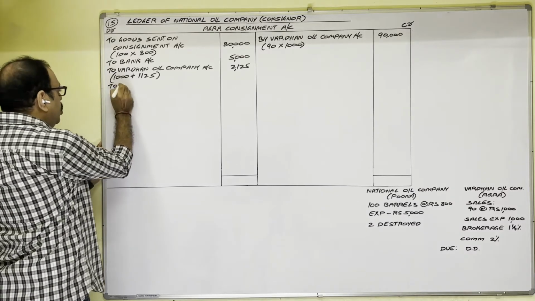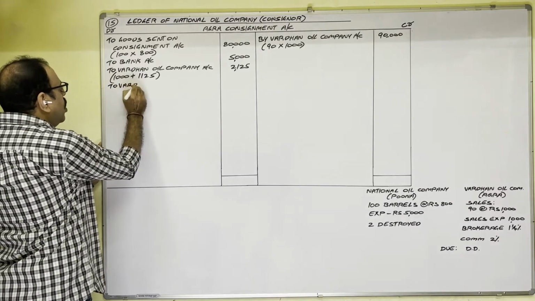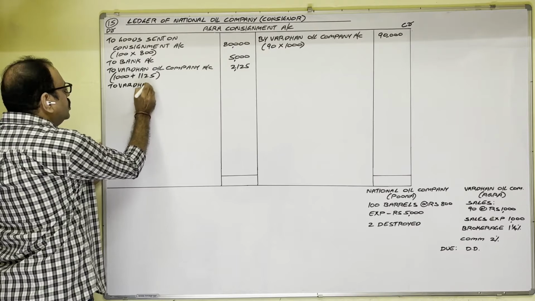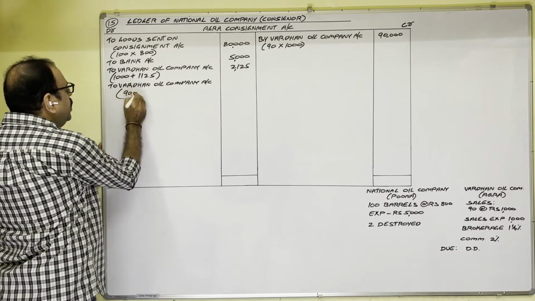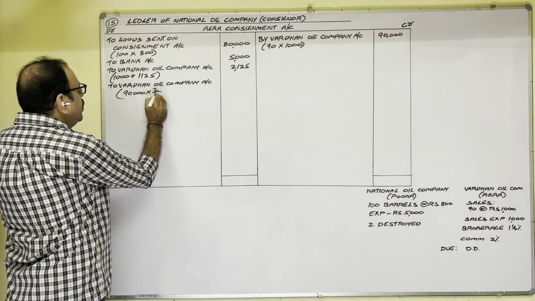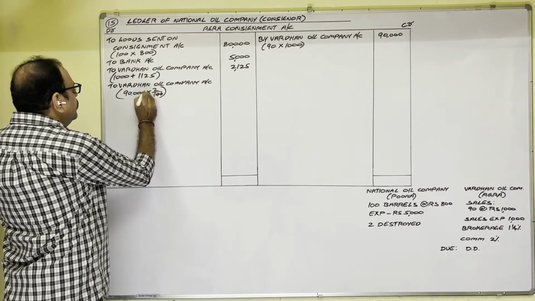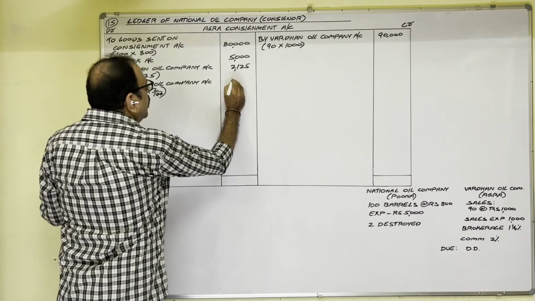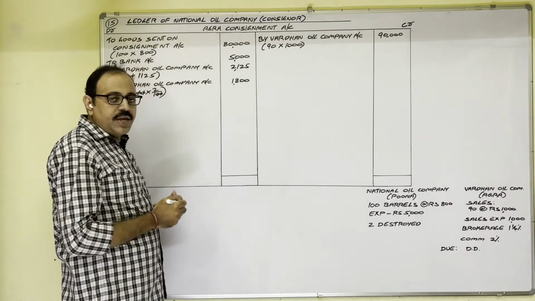Next, commission. Debit side, consignee's name to Vardhan Oil Company account. On sales, 90,000 into 2%, 2/100, 1,800. So everything we have taken.